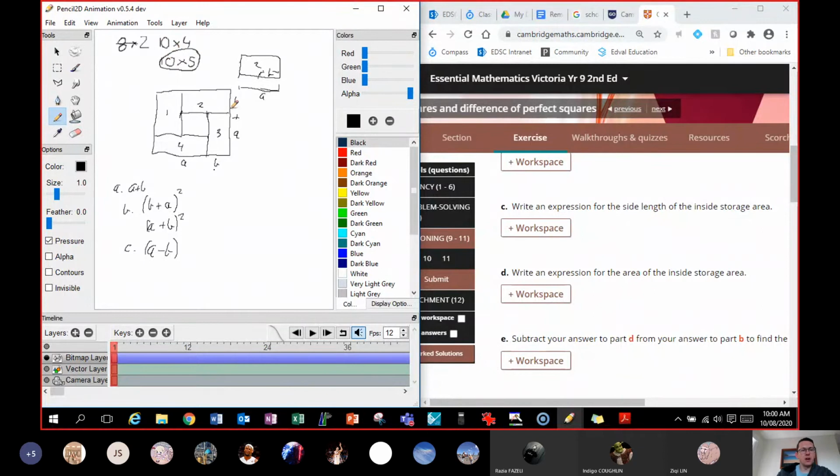This is where we use variables, because if it's 10 by 4, it's still going to be 14 meters by 14 meters, right? And if that's 14 by 14 meters, that means this length here would be 6. That would be 6, and that would be 4. So it doesn't have to be half.